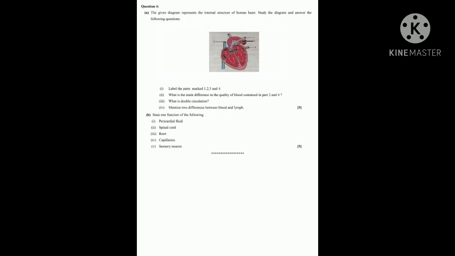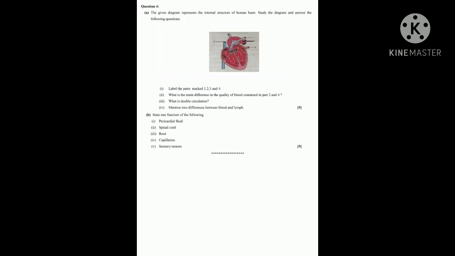Here also many students did not write the part name or part number. They have written only deoxygenated blood and oxygenated blood, so there is no marks. You have to write part 2 deoxygenated blood, part 4 oxygenated blood.